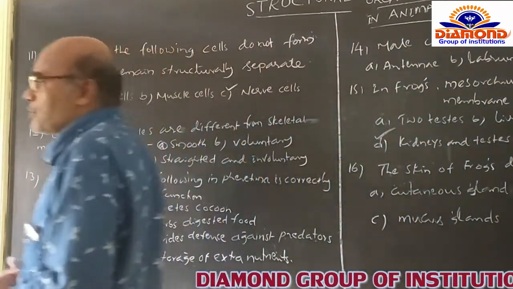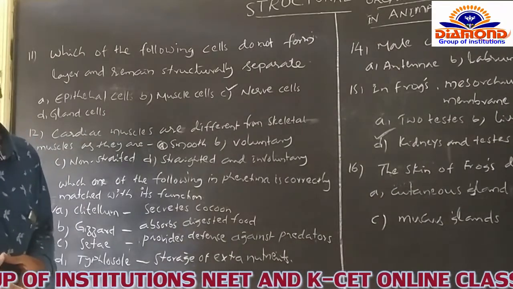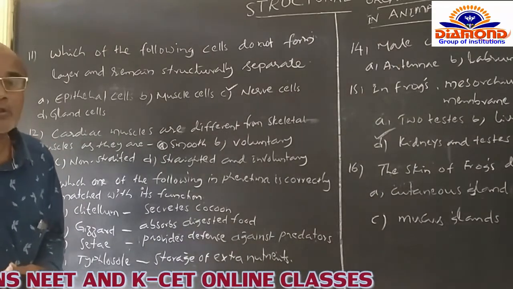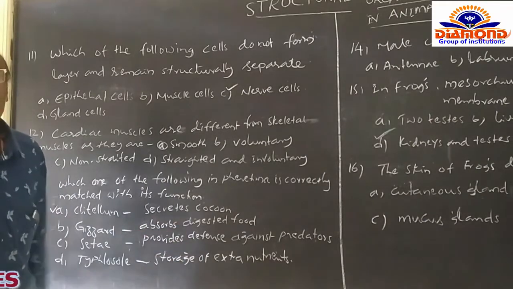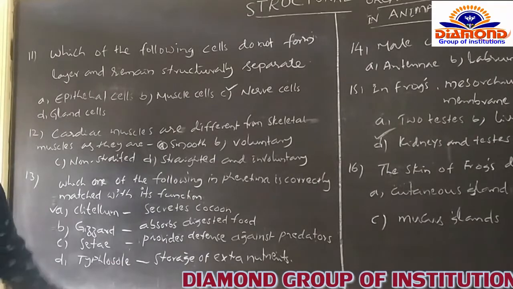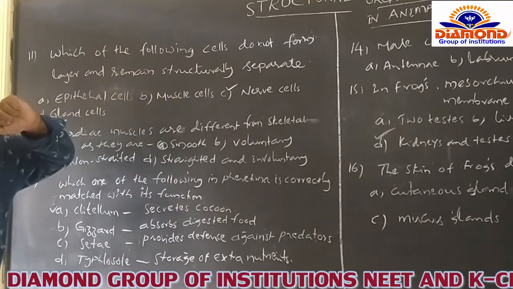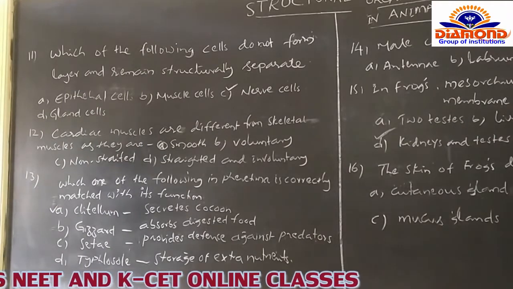That's why the nerve cells are the only cells which are always structurally separate, and they are not supposed to connect to each other to form a nerve layer in any part of the human being or any living animal. So that's why the nerve cells are included under C option. That's why I am opting for the C option for this question.